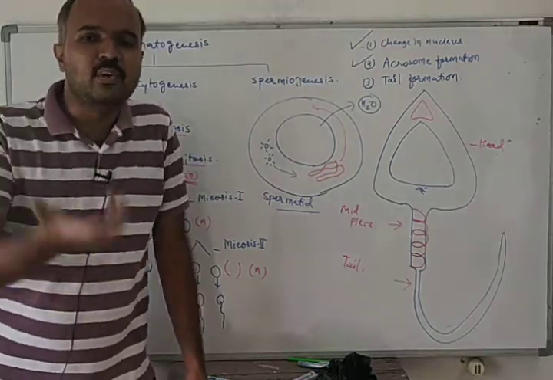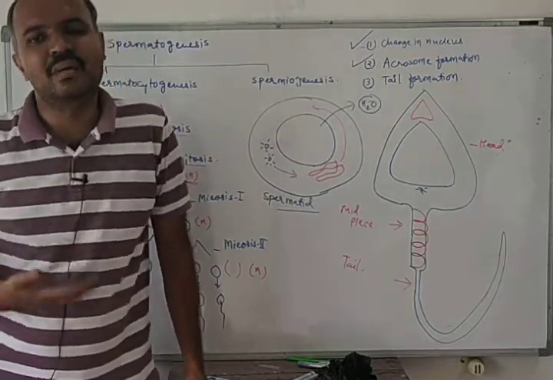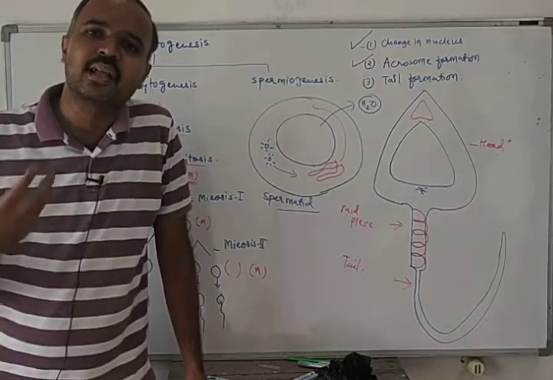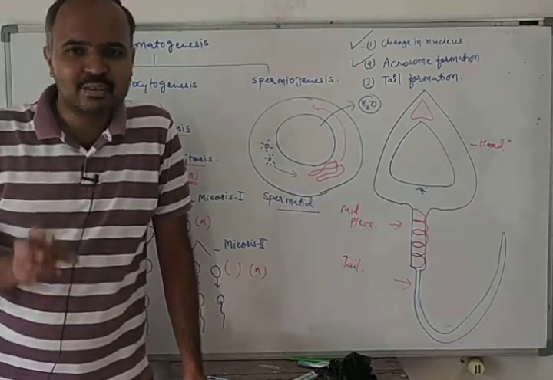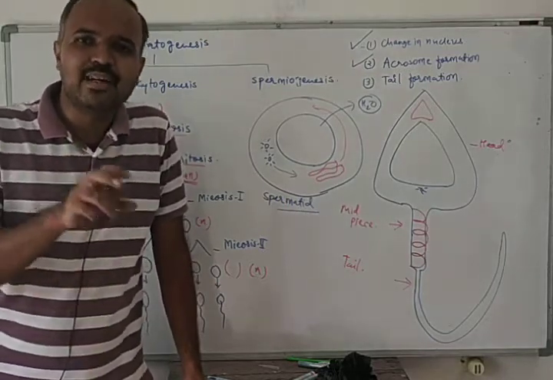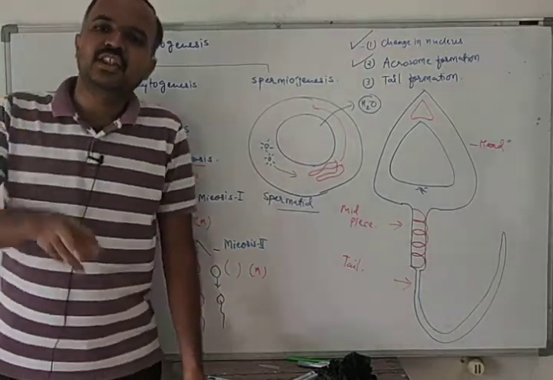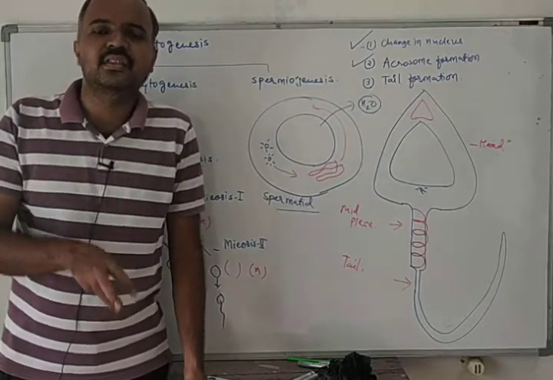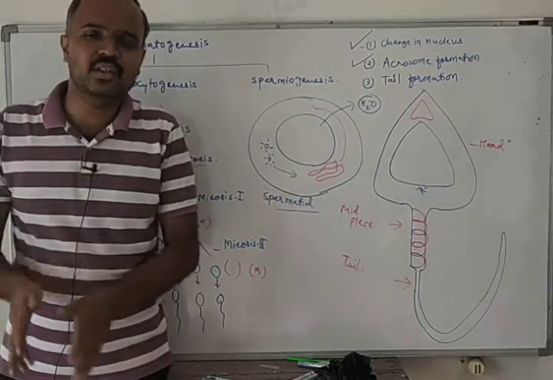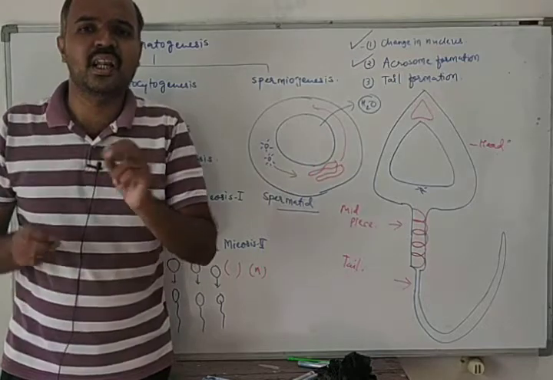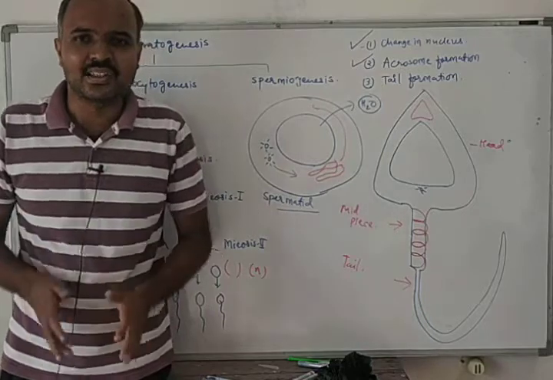During the ejaculation of semen, the sperms come out along with the seminal plasma. So what is semen? Semen is equal to seminal plasma plus sperm. During each ejaculation, 200 to 300 million sperms are released.